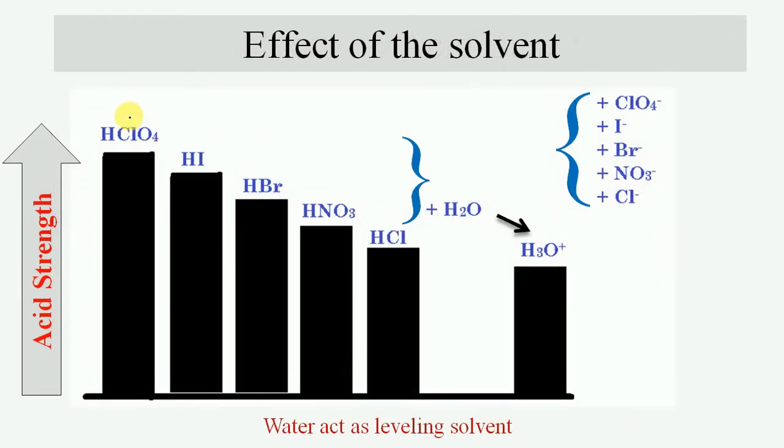So if water is taken as solvent in all these cases, then due to the formation of the H3O plus ion, they are leveled to the strength of this ion. So we cannot use water to differentiate these acids.